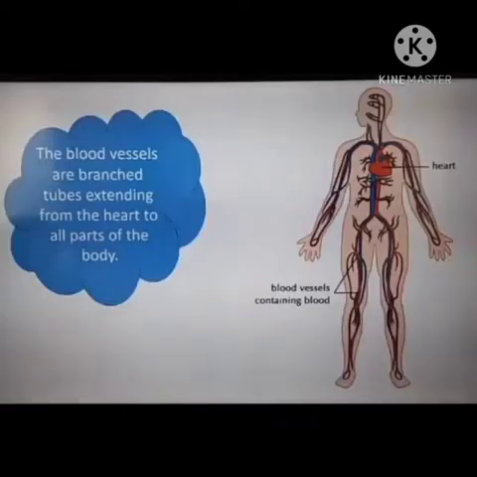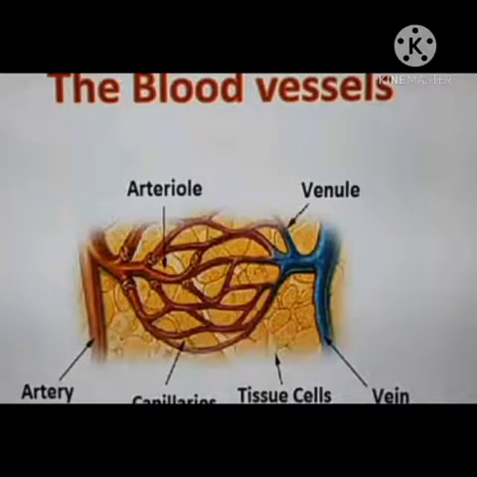Now the blood vessels are branched tubes extending from the heart to all parts of the body, through which blood circulates in the body and supplies different nutrients and useful substances. All of you know the blood vessels which supply nutrients and extend from the heart are your arteries.